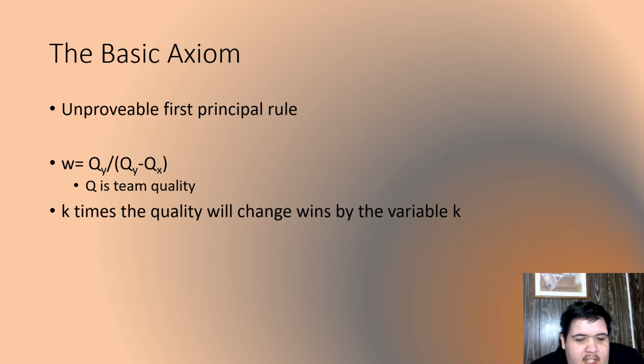If we say that one team has K times the quality of another, their wins will change by the variable K. So if one team has a quality that's twice as good, we expect them to get double the amount of wins as the other team. It can be a good estimate, although mathematically some people argue that it's not correct when it comes to different measures and if it's actually a good estimate, but statistically we can prove that it is.